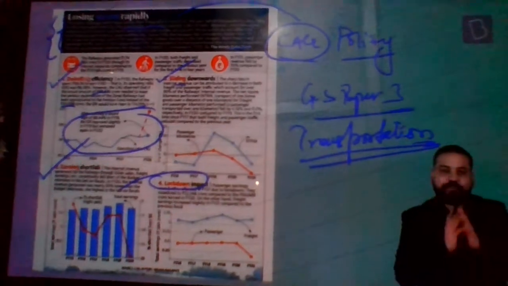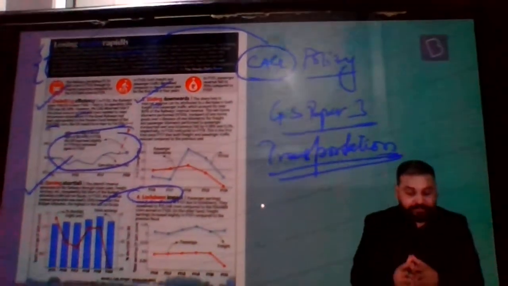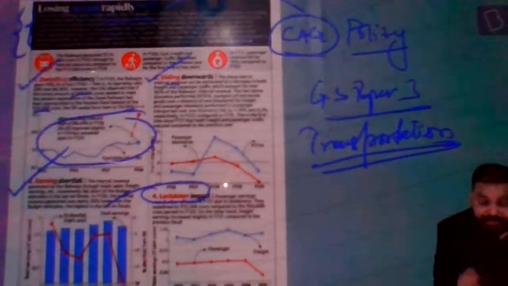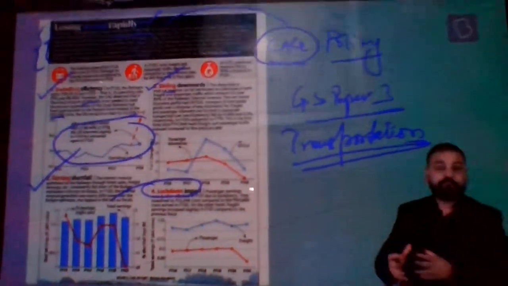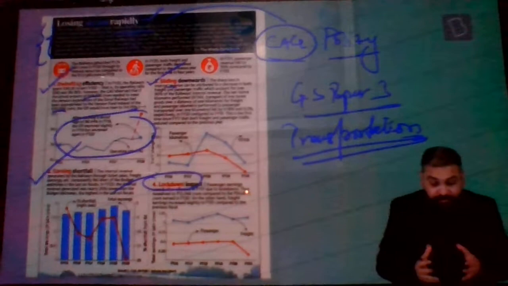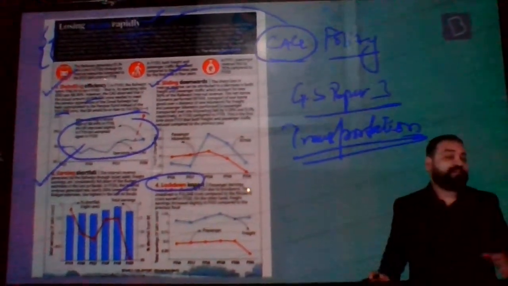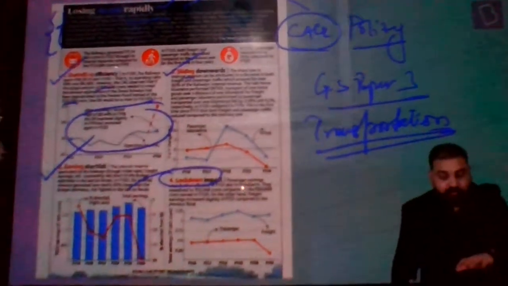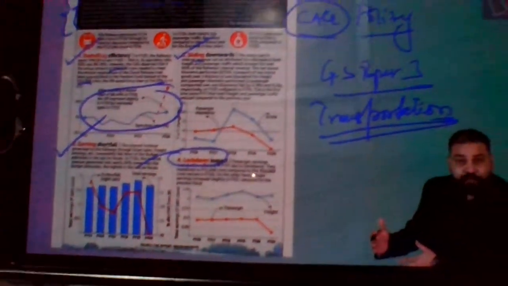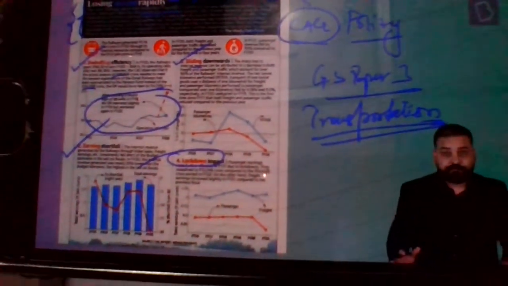So I am very clear, based on this particular article, I'm not going to mug up all the data. What I'm going to do rather is that I'm going to get the crux of the issue. I'm going to make my points based on that. Forget my numbers. That's the whole thing. So this is something you have to understand when you are reading the newspaper. You have to be very, very clear exactly what you are going to read, what you are going to leave. This is something which is very, very important.